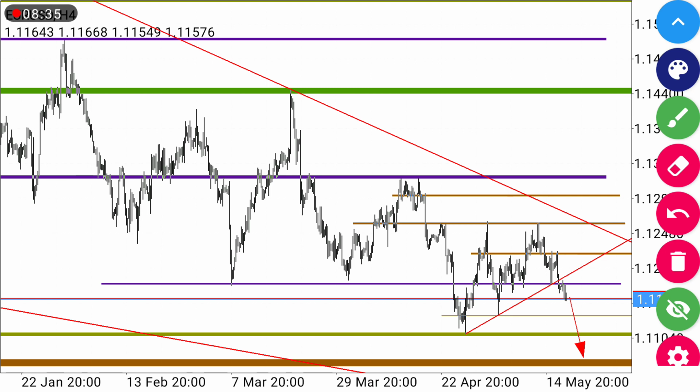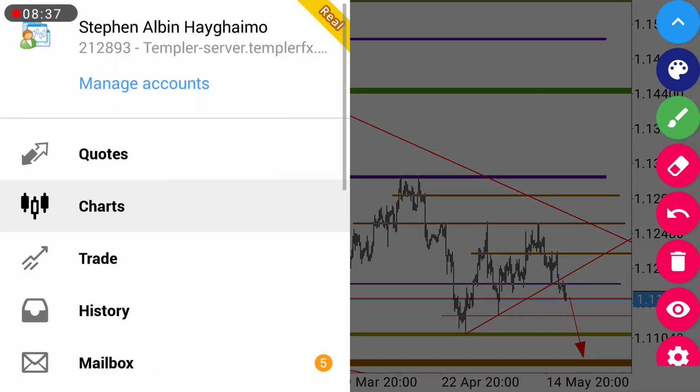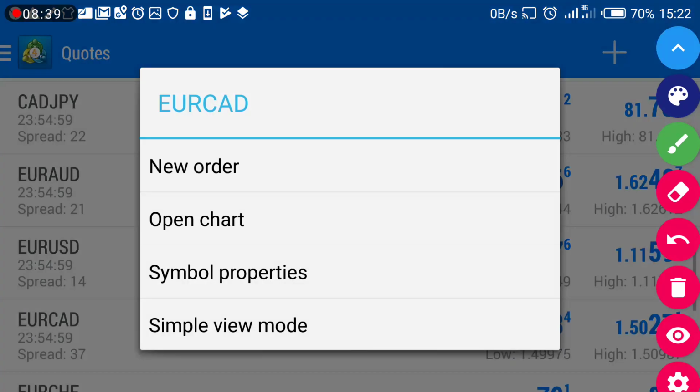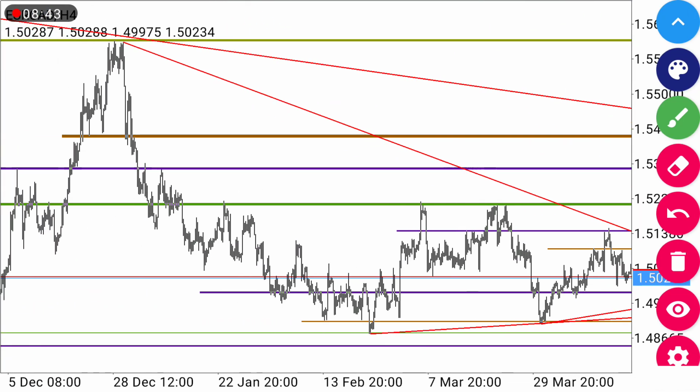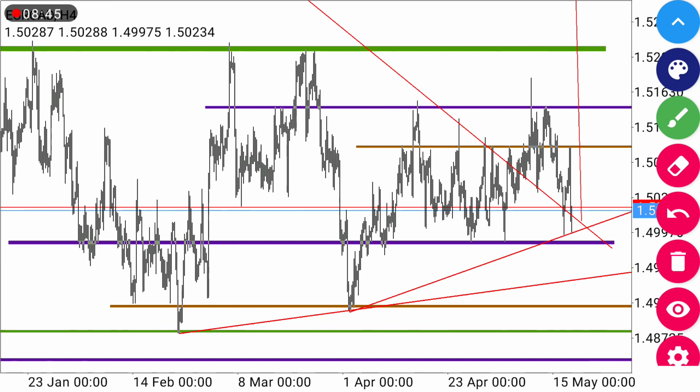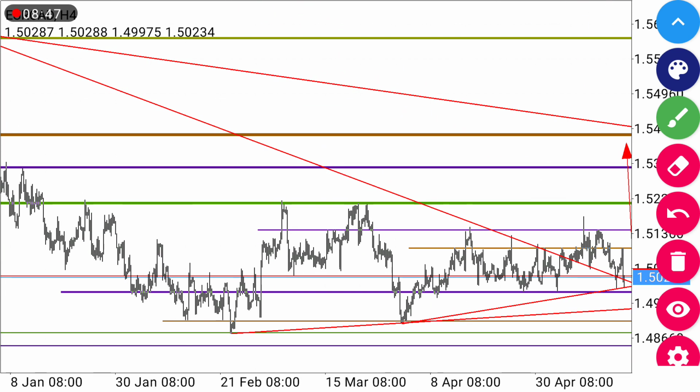Another pair which we're going to be looking at for the coming week, apart from Euro USD, is EURCAD. For the EURCAD, we are still looking for a bullish direction. I will give the reason. The reason is that there is a trend which is broken and has been retested multiple times. So we're anticipating price to come to this point.